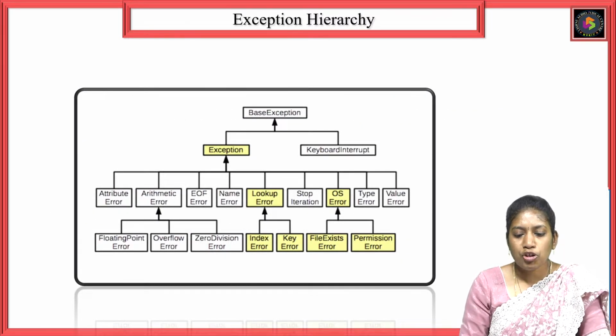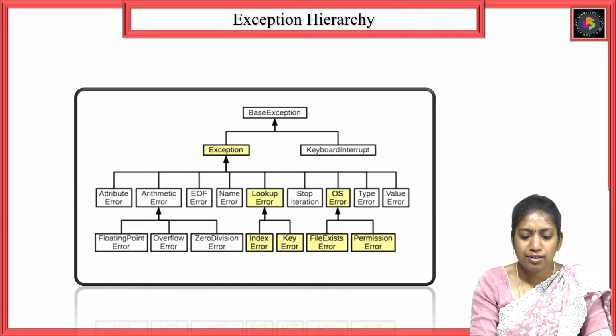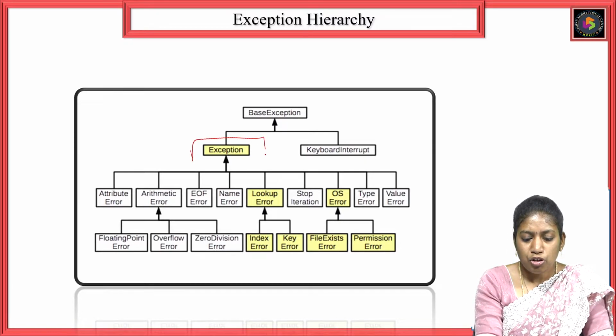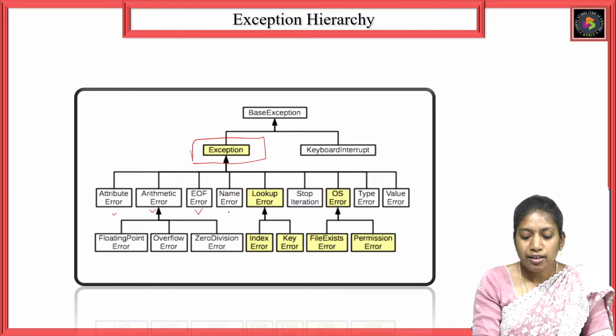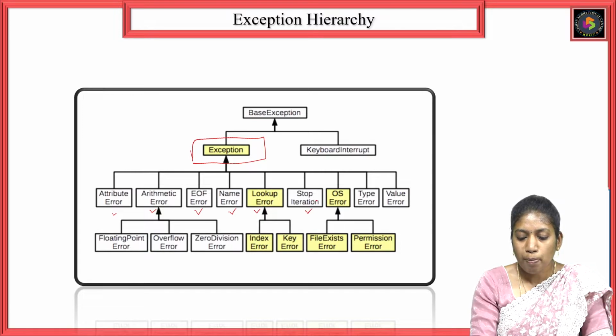See, this is the exception hierarchy. These are the basic and commonly occurring inbuilt exceptions in the Python programming language or any other programming language. There will be a base exception. Under this, an exception is there. Then attribute error, arithmetic error, end of file error, name error, lookup error, stop iteration, OS error, type error, value error.